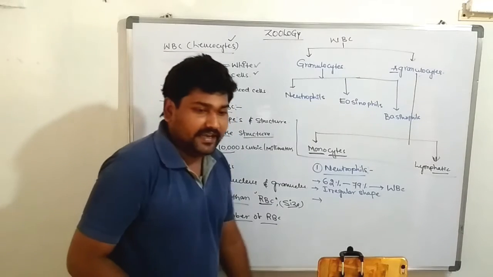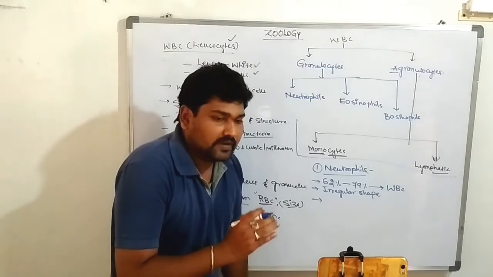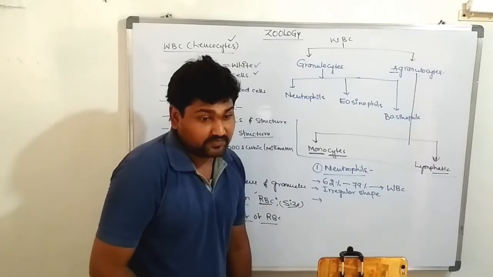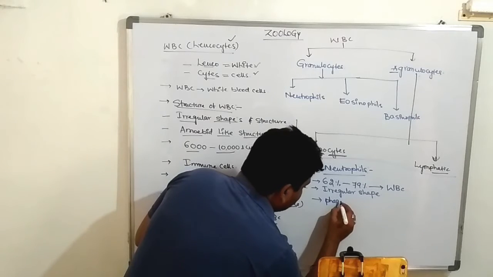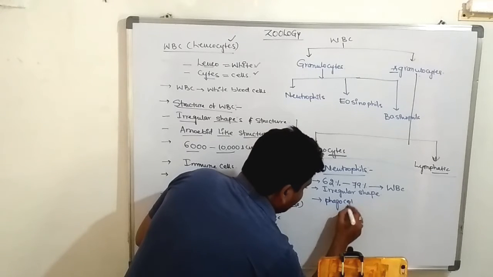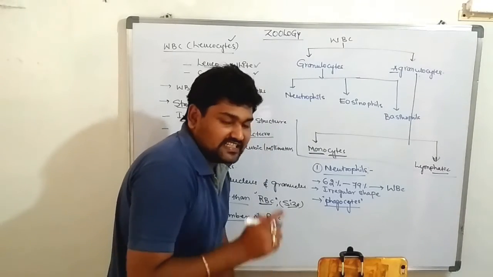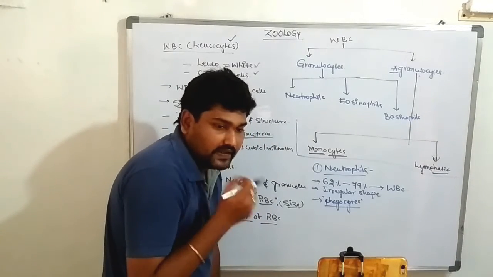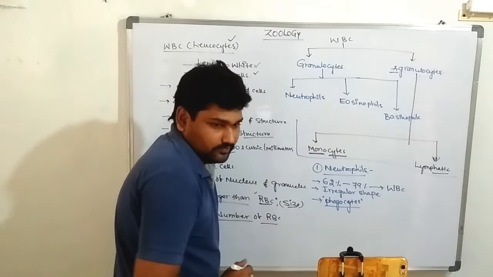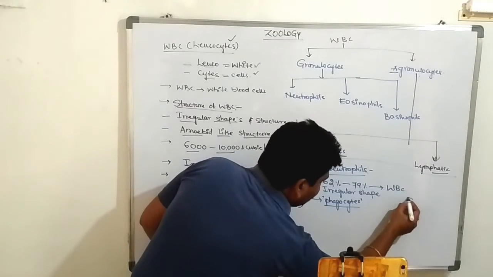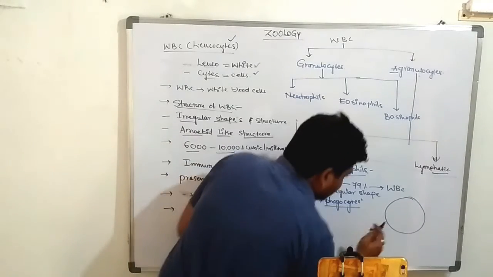It acts like a phagocyte. What is the meaning of phagocyte? It acts to fight against microorganisms, that is known as a phagocyte, nothing but an immune cell. Yes. This neutrophil consists of a nucleus. The nucleus has 2 to 3 lobes, like this. This is the diagram of a neutrophil. There is a nucleus in the cytoplasm.